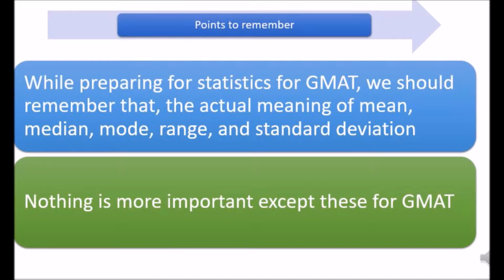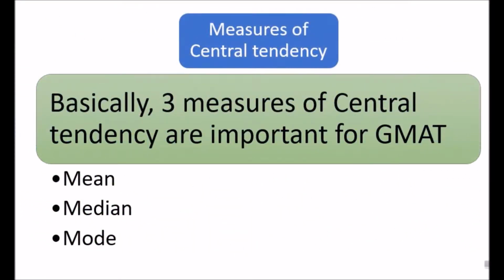These are the mean, median, mode, range, and the standard deviation. For GMAT, nothing is more important than these things. Mainly, two measures are asked in GMAT. These are the measure of central tendency and the measure of dispersion. Let's first talk about the measure of central tendency. They are the mean, the median, and the mode.